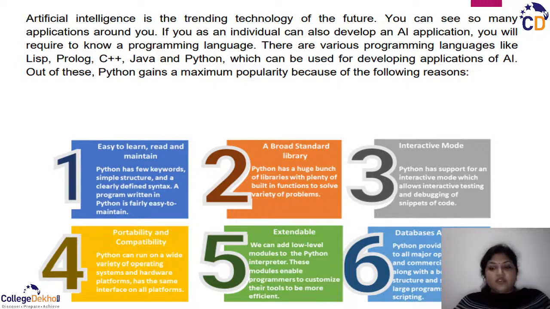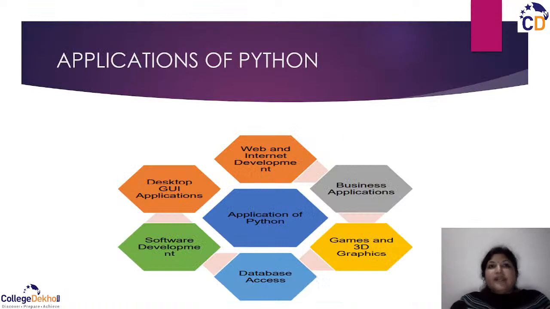Let us move to the next topic. What are the applications of Python? It is not only about artificial intelligence or software development. Beyond that, there are a number of applications where Python is used. The first is web and internet development; you may build applications for the web and internet.